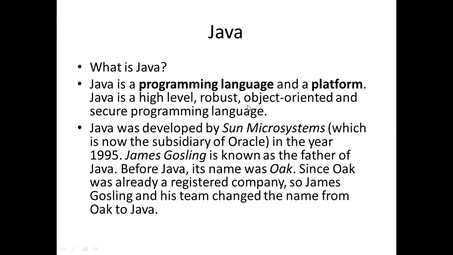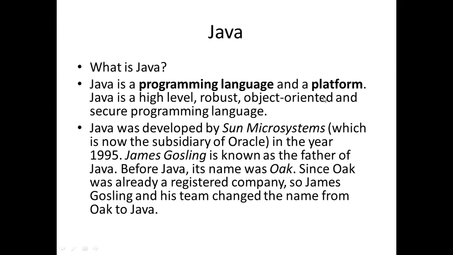Robust means error free. Object oriented means Java uses the concept of object oriented programming as we discussed in our theory lecture: inheritance, classes and objects. Java is also a secure programming language. Why is Java secure? We will discuss it in the next slides.